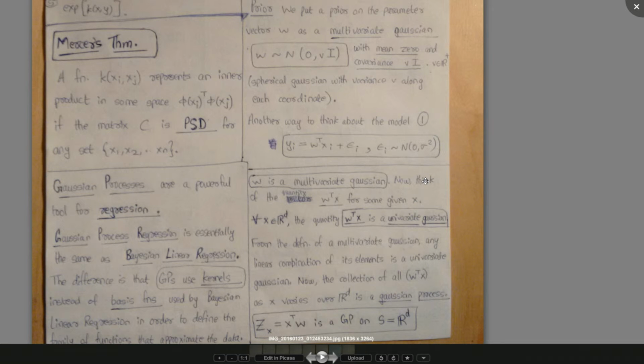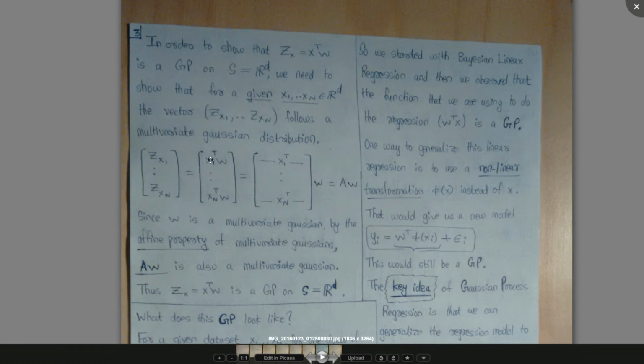Okay, so now this is the idea. We said we put a prior on W, and we said W is a multivariate Gaussian, right? So now if we have a certain data set x1 to xn, and we define a vector z(x) equals x transpose W, and then we look at, for a certain given x1 to xn, this vector z(x1) to z(xn), this will become x1 transpose W to xn transpose W, which will be this matrix times W, and this matrix is a constant, right?